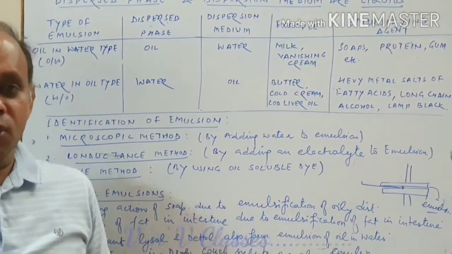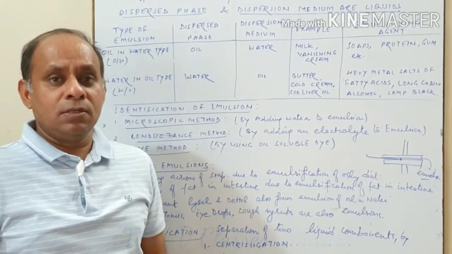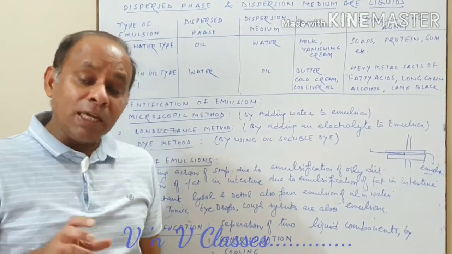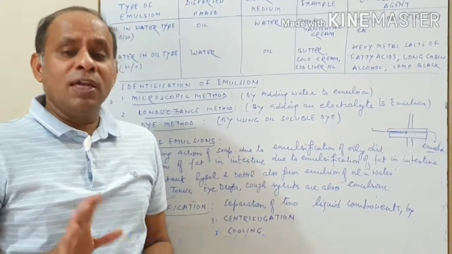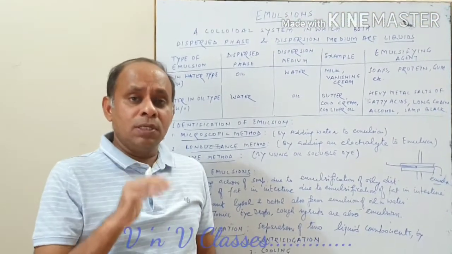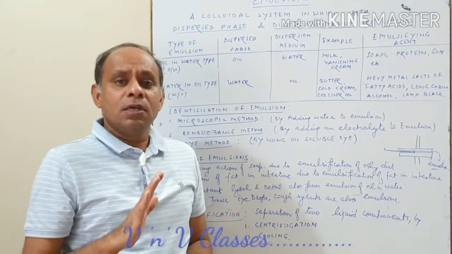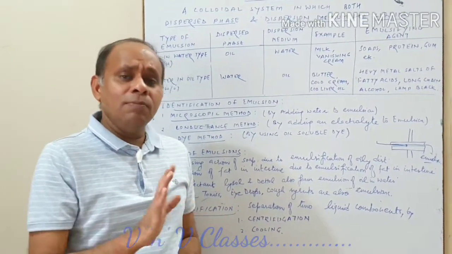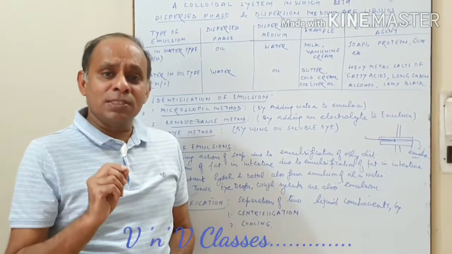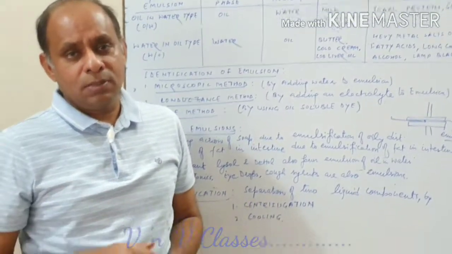When you prepare an emulsion, you mix the oil and water together, stir it well, shake it vigorously, and you get an emulsion. But remember, when you keep this emulsion aside and leave it undisturbed for some time, on standing the two liquids get separated.